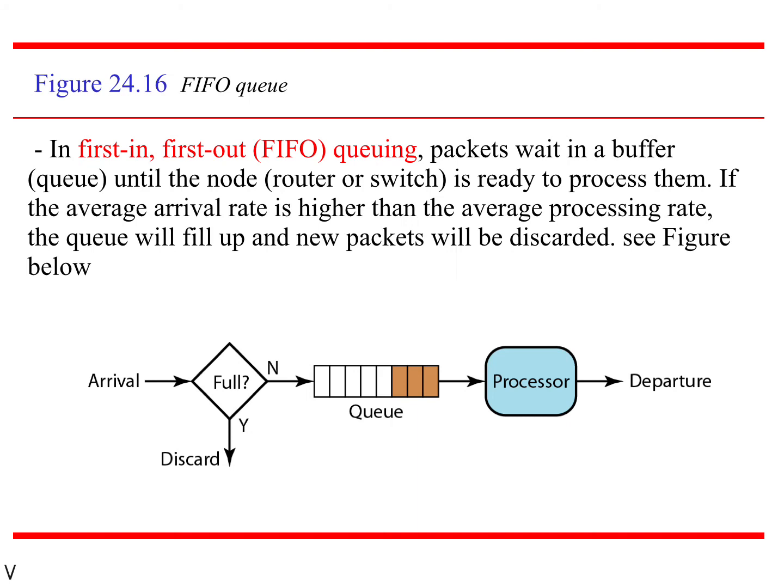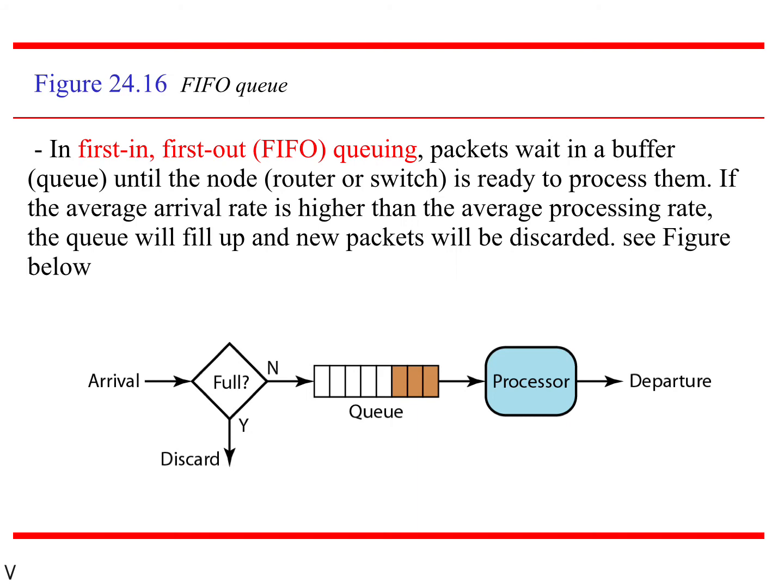See, coming to here, that is FIFO queuing. FIFO, first in first out, all of you know, that is packets wait in a buffer. Okay, buffer is nothing but a queue over here, until the node, meaning a router or a switch in between, is ready to process them.